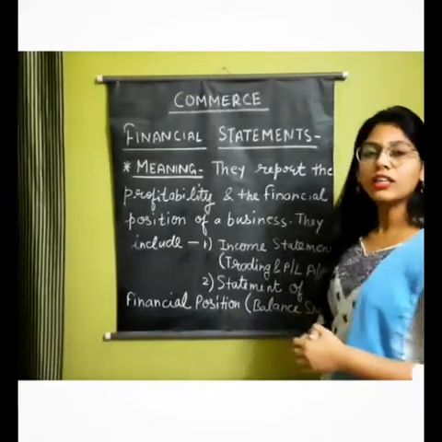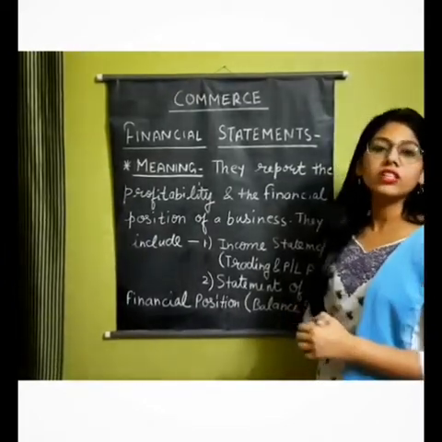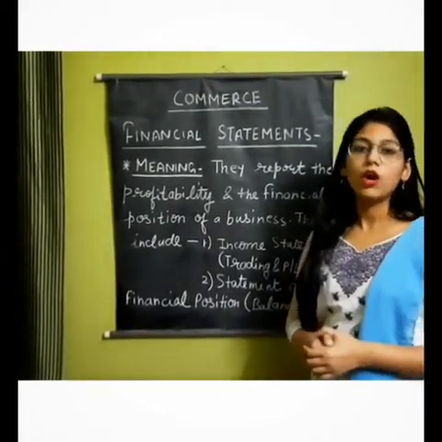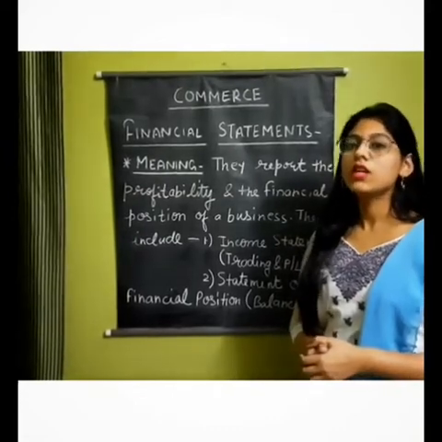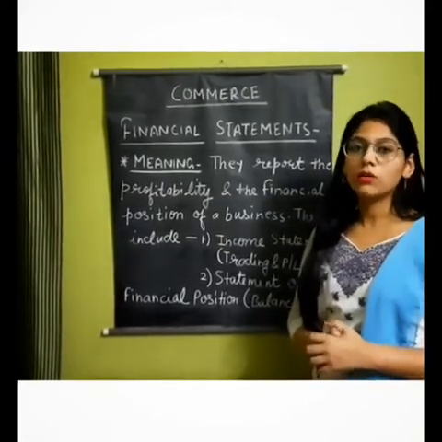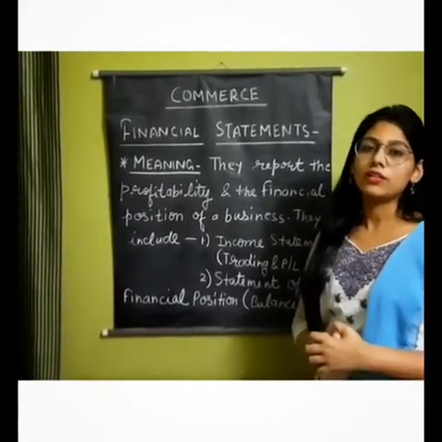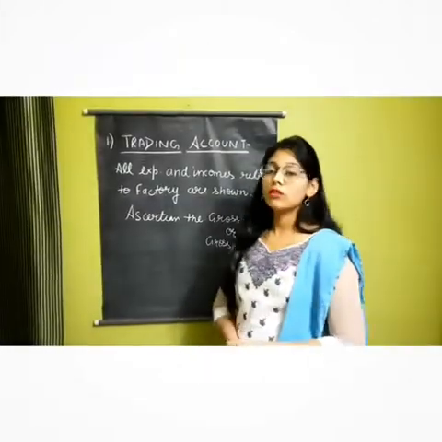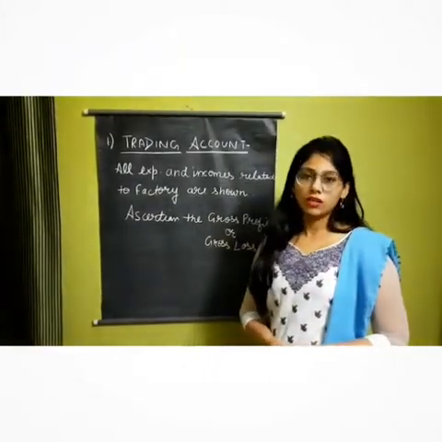Thus, we can conclude that in financial statement, three accounts are prepared. First one is the trading account, second one is the profit and loss account, and third one is the balance sheet. Now we come to our first account, which is the trading account.